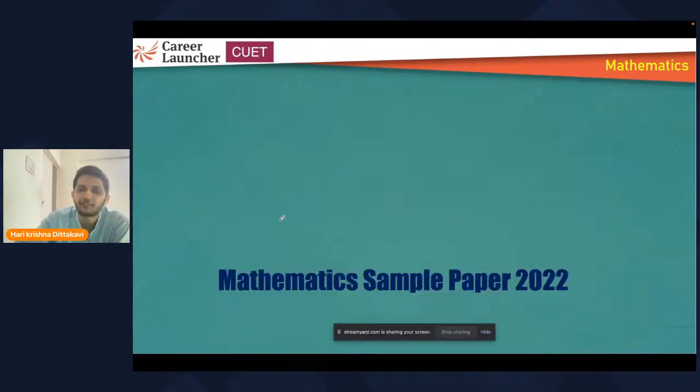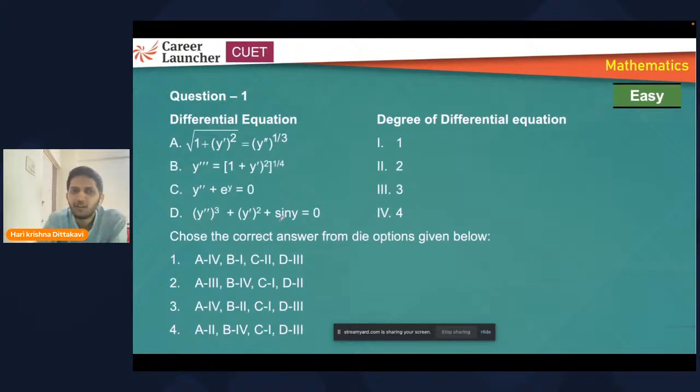Mostly they have to give bonus marks because it is their fault, right? So we'll see the question paper, how this paper is given. We'll see each and every question. Look at the first one. Some differential equation is given. We need to find the degree of the differential equation. So what we will do, we'll choose the easiest of all, right? Which one will be easy here? Can I say option C?